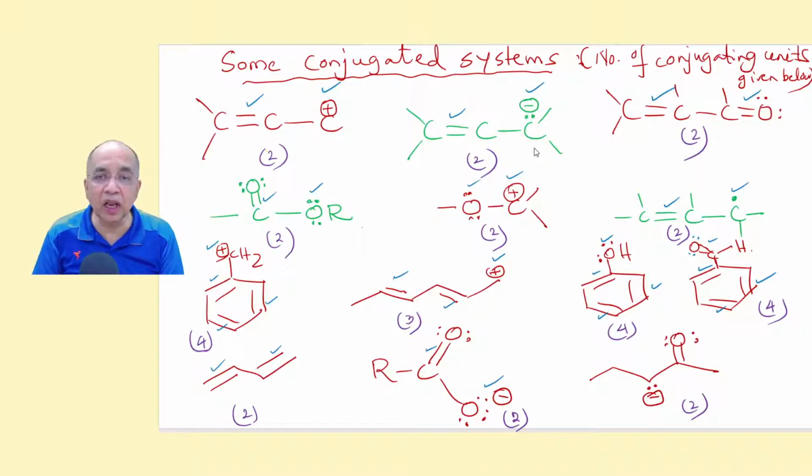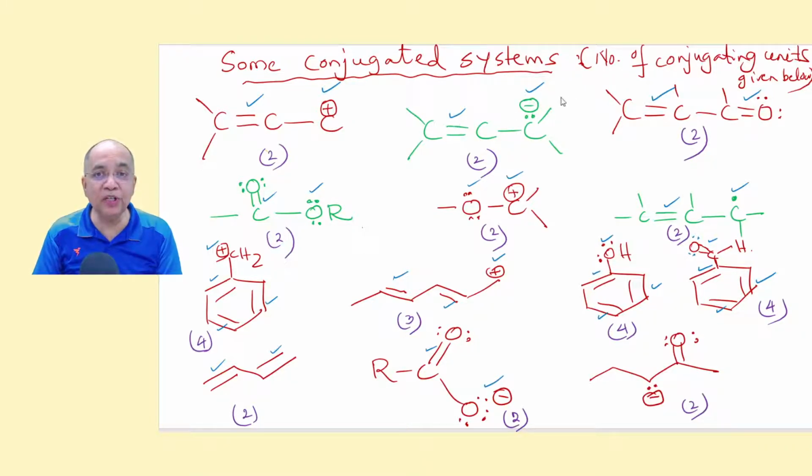This is an allyl carbocation. This is an allyl carbanion. Now here, this pi bond and this p orbital containing a non-bonding lone pair are the 2 conjugating units separated from each other by one single bond.